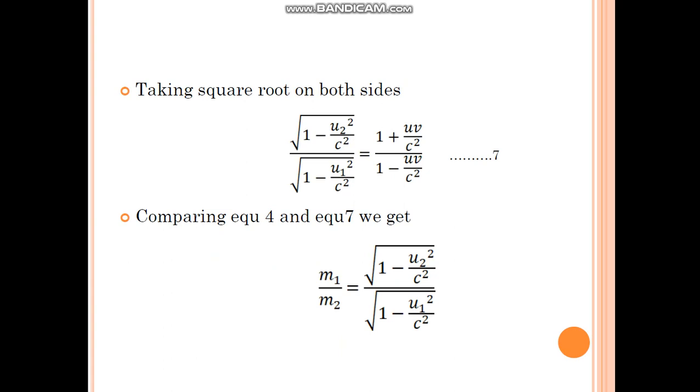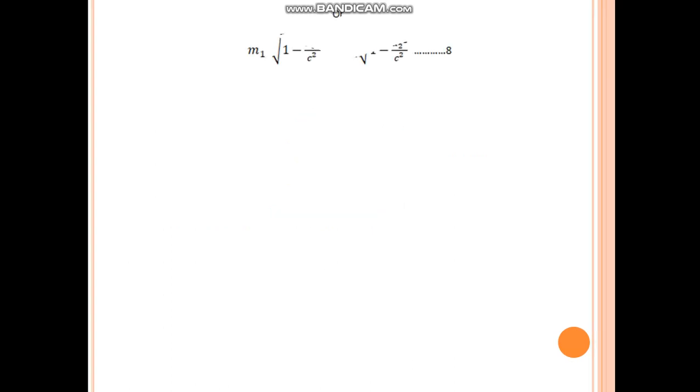Now comparing equation 4 and equation 7, we get m1 by m2 is equal to root of (1 minus u2 square by c square) divided by root of (1 minus u1 square by c square). After cross multiplication, we get the equation m1 into root of (1 minus u1 square by c square) is equal to m2 into root of (1 minus u2 square by c square).